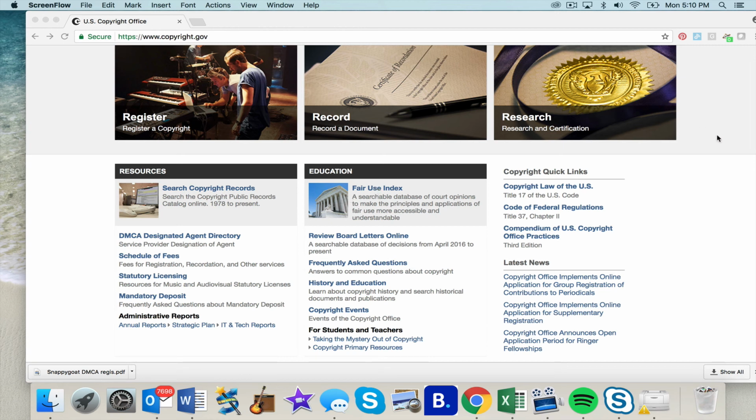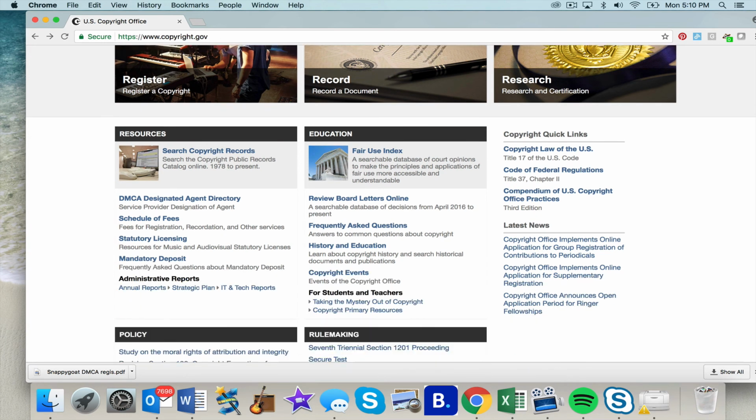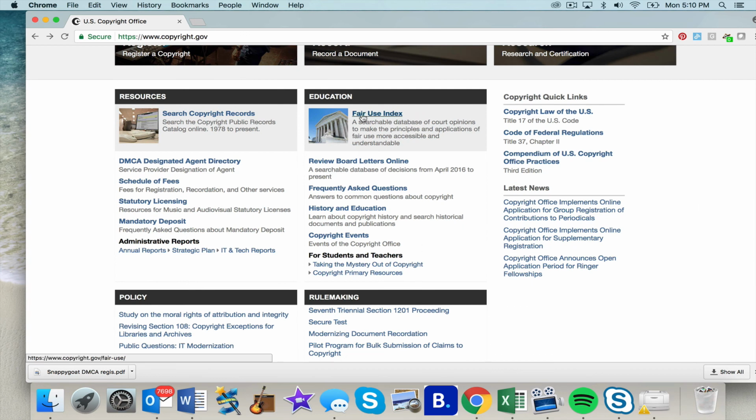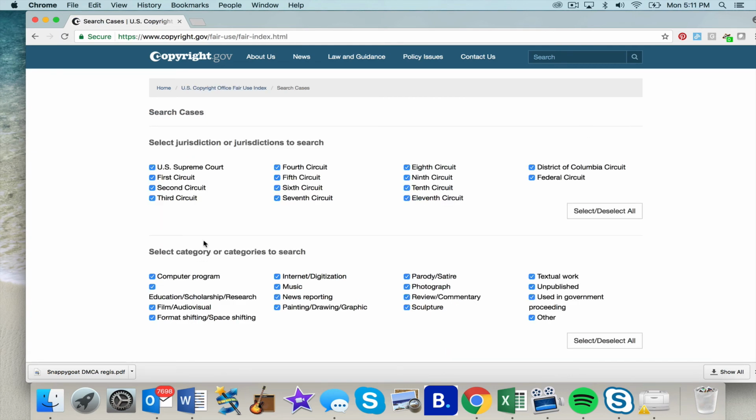This is the United States Copyright Office at copyright.gov, and they have a really nice little tool called the Fair Use Index. Click on that, and there's a link that says search cases. Hit that, and now you can see all the different federal court jurisdictions, the different circuits: First Circuit, Second Circuit, Third Circuit. I do a lot of stuff in the Ninth Circuit. That's California, West Coast stuff. So let's deselect everything and search just the Ninth Circuit. And then you can come down here.